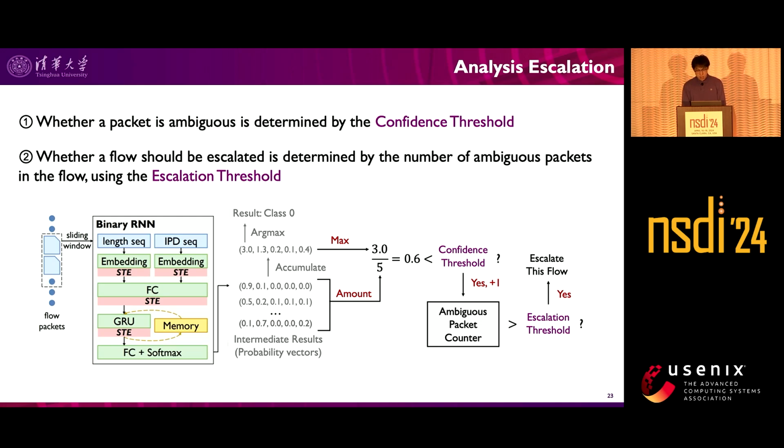A packet is considered ambiguous if its confidence is below a predefined confidence threshold, and whether a flow should be escalated is determined by the number of ambiguous packets in the flow, using another escalation threshold.